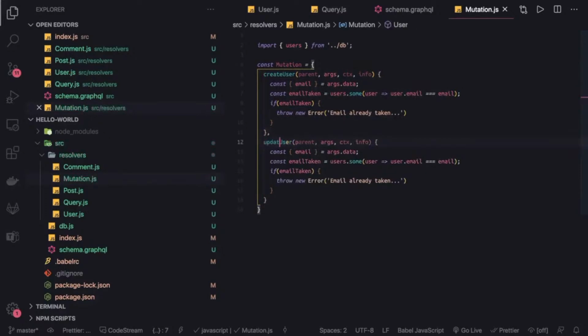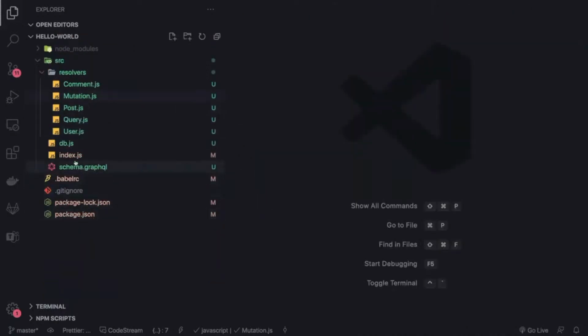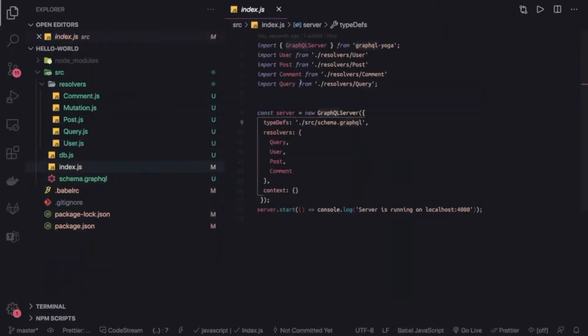For now we are just playing with the mock JSON object. This is the data we have and we are playing with this, but we will define a strategy to access the data even though we are not using any kind of database. So this is a mutation, we will import this mutation inside our index.js, same as query.